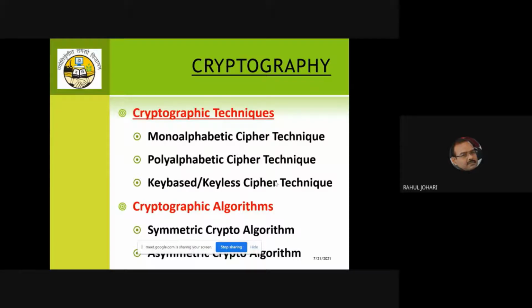But then these techniques and algorithms are open source, and the professional hackers and the hacktivists also know about them. So they can launch attacks and decipher the data. Many kinds of attacks, as we have discussed: brute force attack, dictionary attack, man in the middle attack, denial of service attack, distributed denial of service attack, modification, masquerading, spoofing.